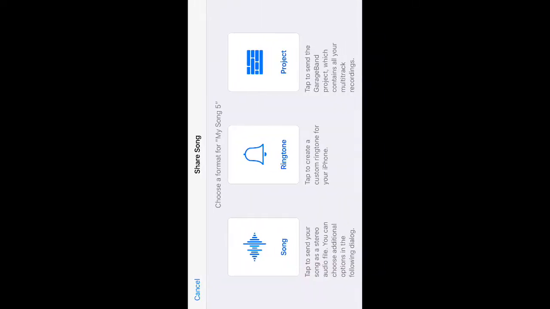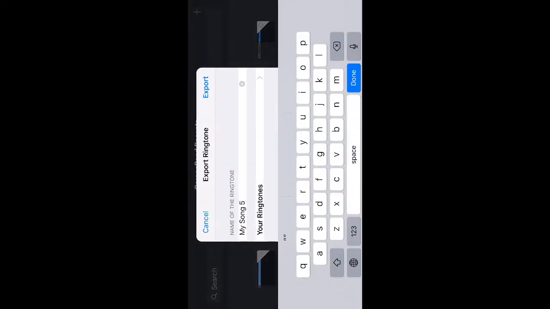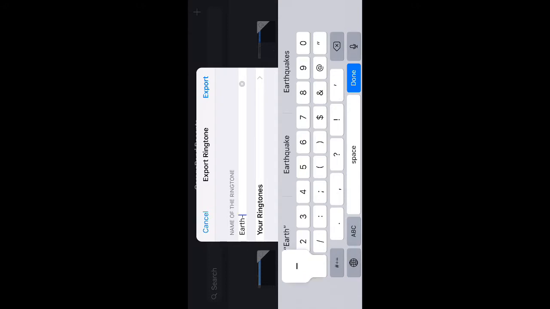And then you'll hold down the recent one that you did, and then these options are gonna pop up, and you're gonna click share. Then of course click ringtone, name the ringtone you want. I normally just do it so I know what song it is.